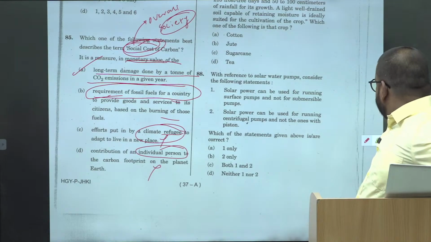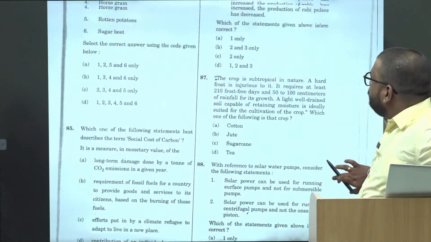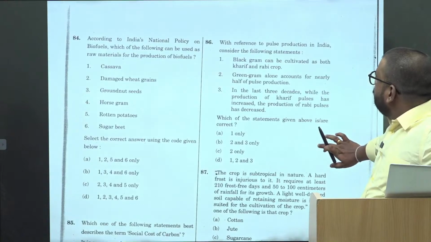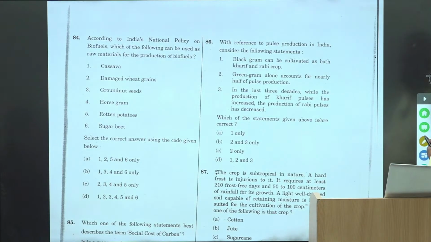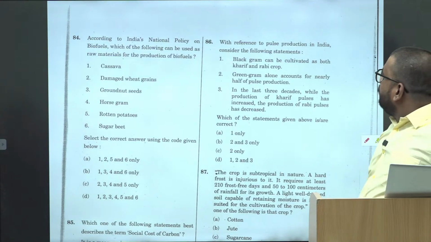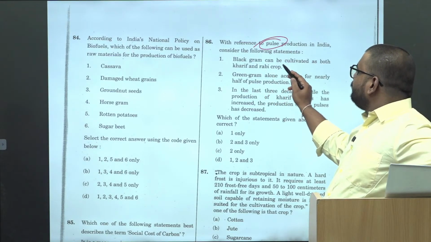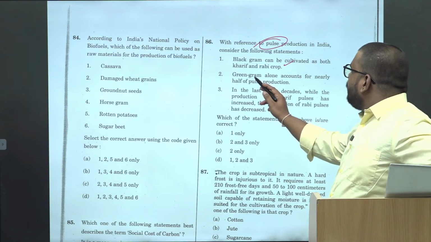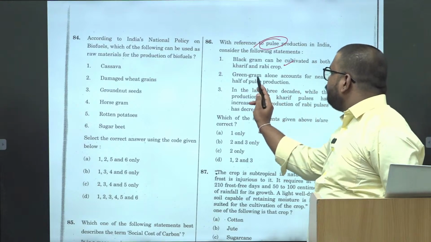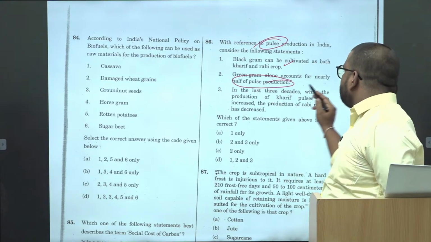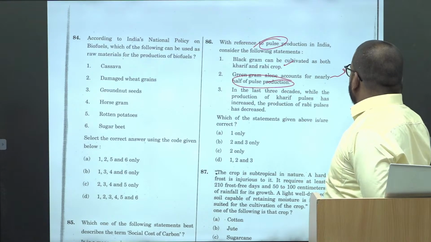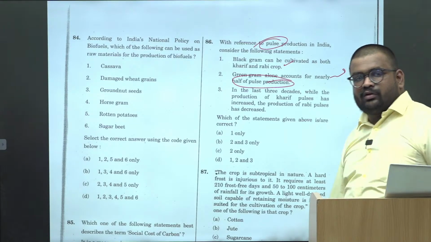Okay. The next. Then this pulse production. The black gram can be cultivated both as Kharif and Rabi. Green gram alone accounts for nearly half of pulse production. This is your data, right?